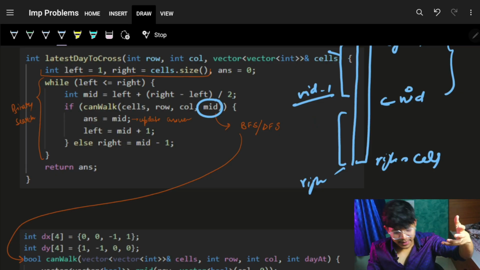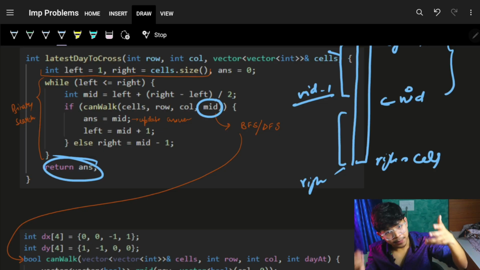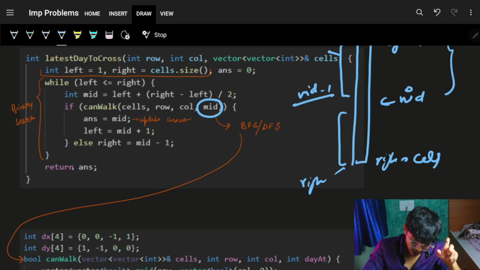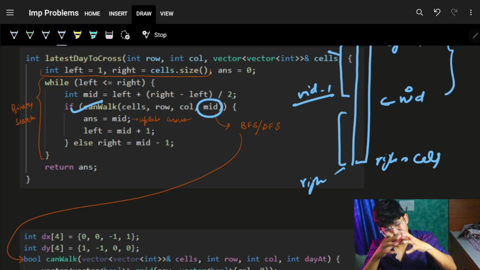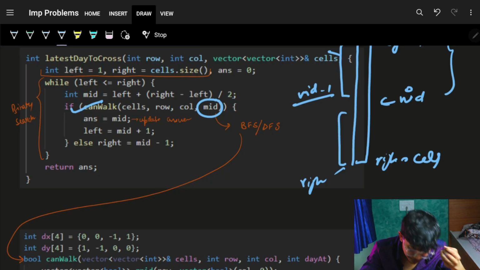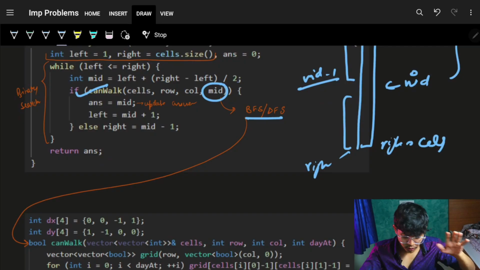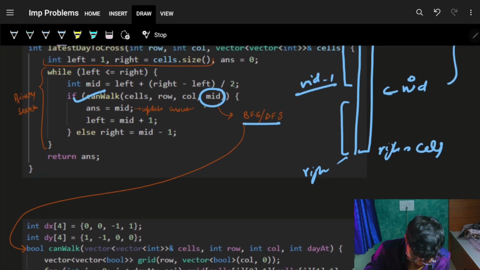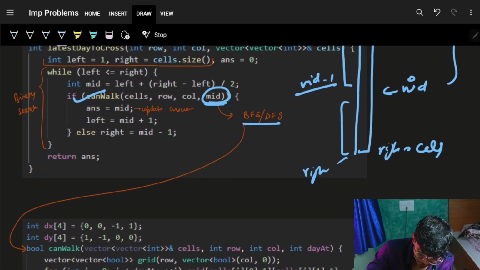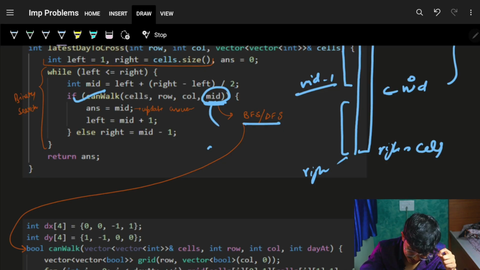Now ultimately, as soon as the binary search completes, you can simply return your answer. Now coming back to the canWalk function, which is nothing but simply doing a BFS or a DFS traversal, whichever looks fine to you, on this entire grid, considering that you have to fill in water up to the particular day.